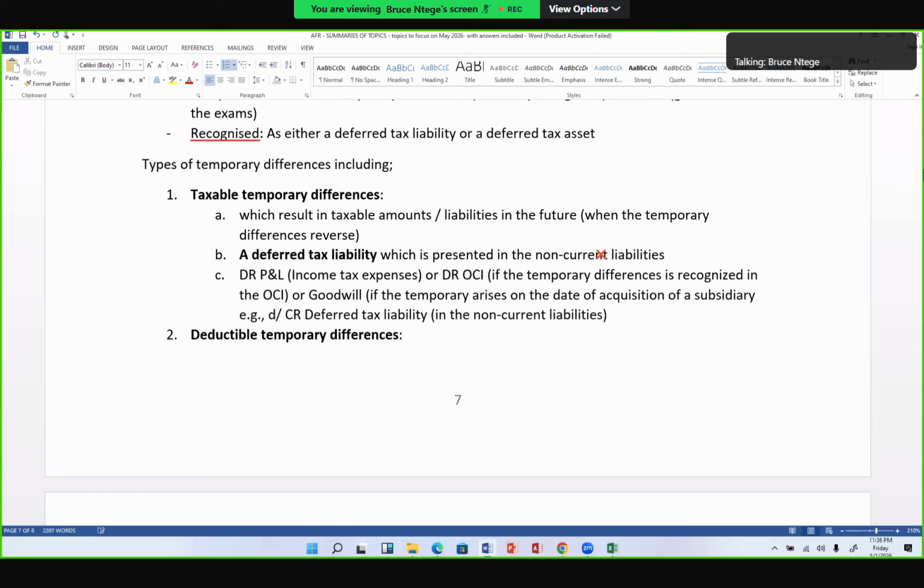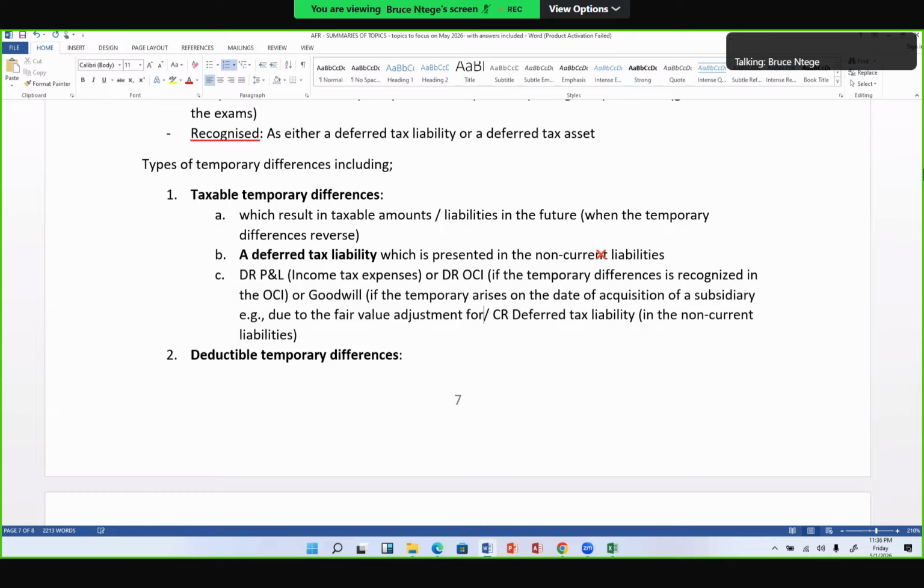This could be due to fair value adjustments of the net assets in the subsidiary on the date of acquisition.